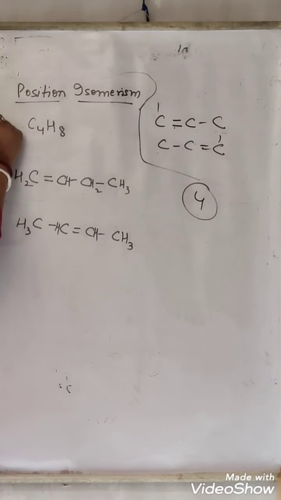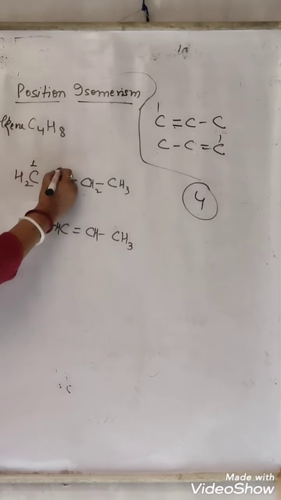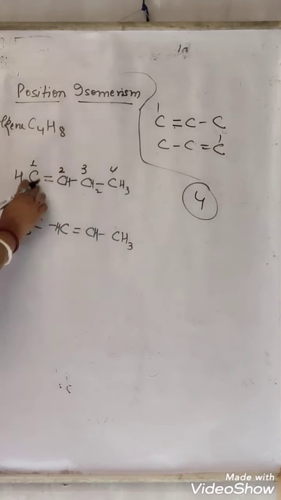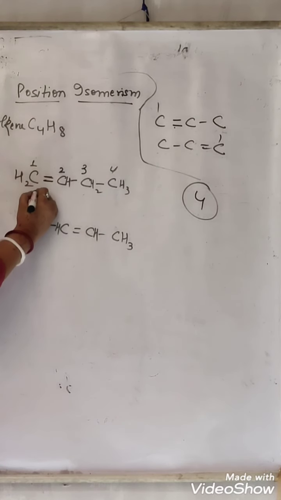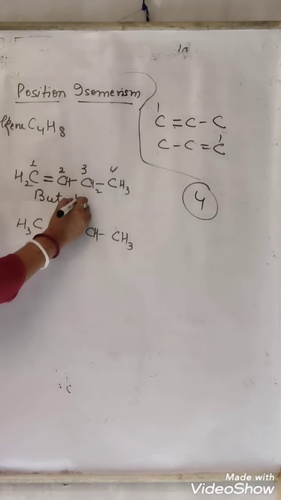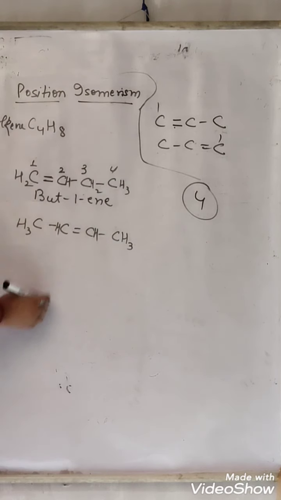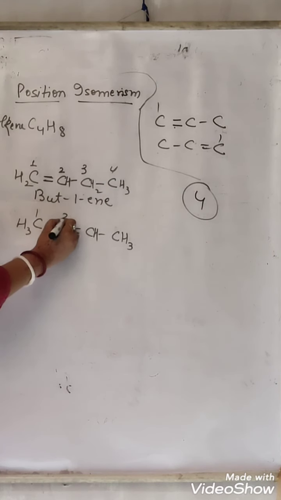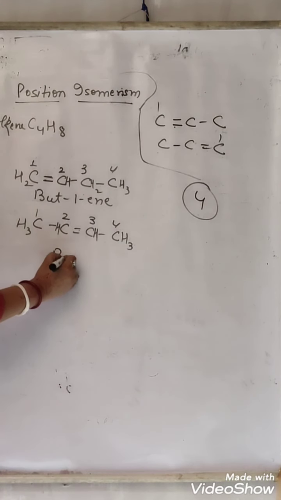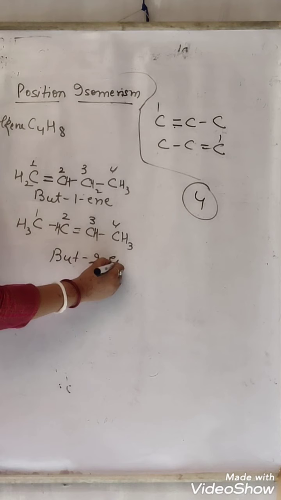So this is an alkene, that is C4H8. So this 1, 2, 3 and 4. Right now it is at position 1, so the name will be but-1-ene. Now from here if you number 1, 2, 3, 4, it is at the second position, so its name will be but-2-ene.